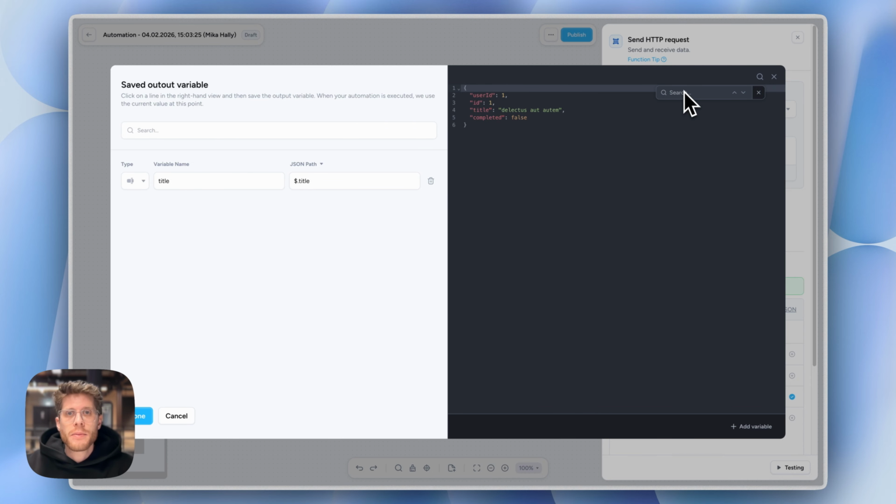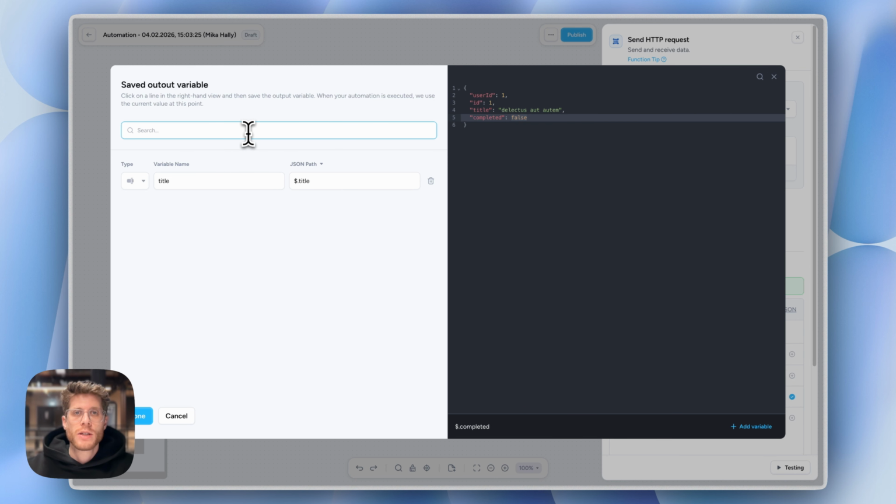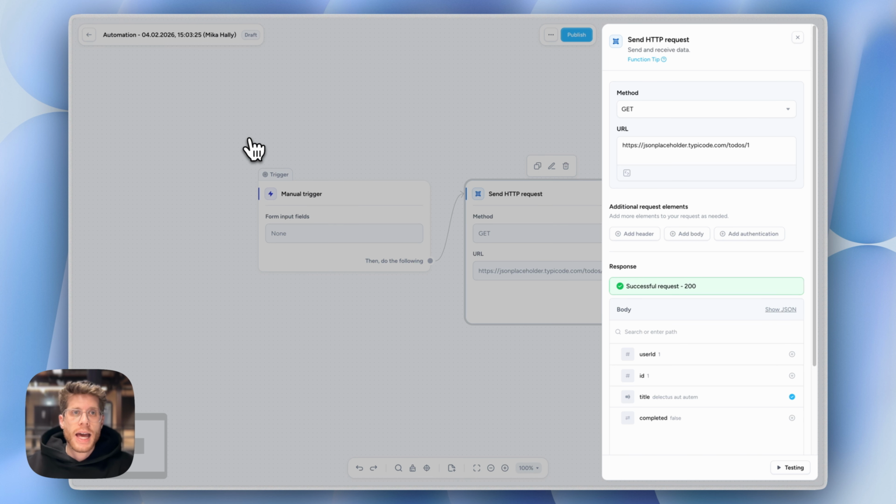Here, for example, you can look for false. Of course, in this example the JSON is super, super small, so it doesn't make sense. Usually they are a lot bigger. And then we also added a search here on the left-hand side, making it a lot easier to find what you are looking for. Nice.